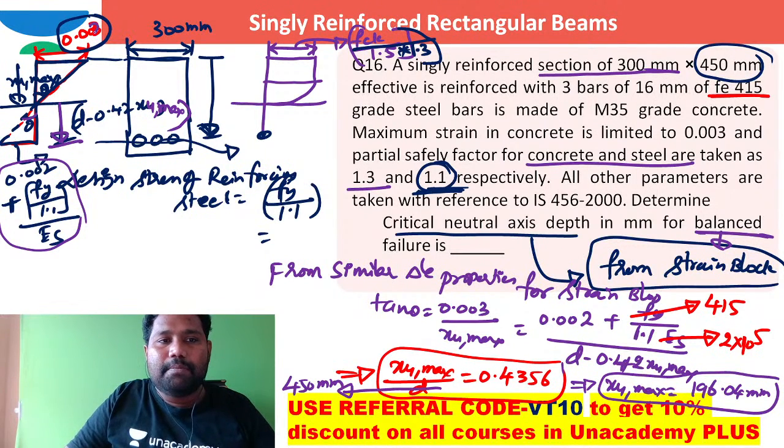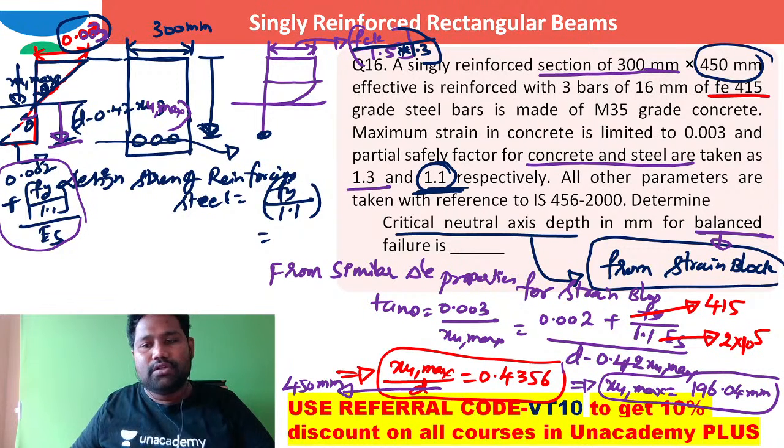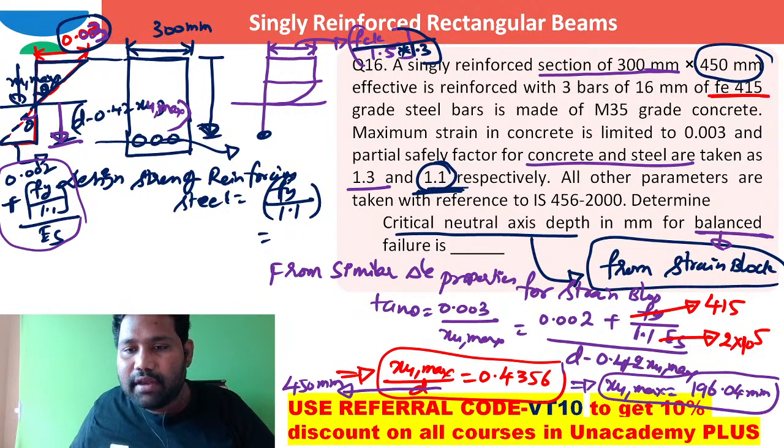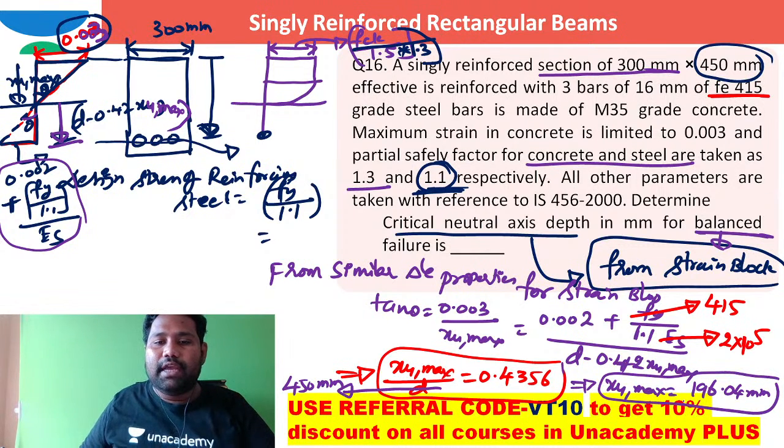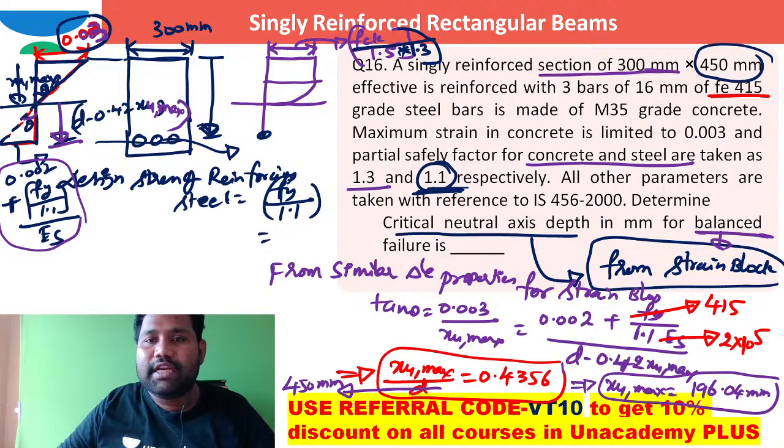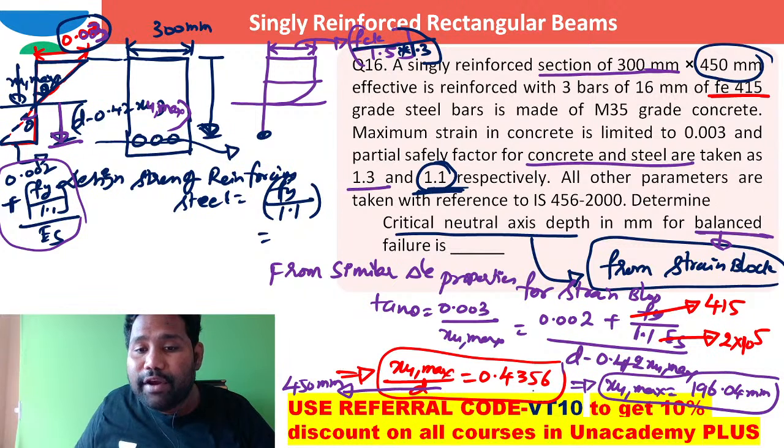As the permissible compression strain in concrete has changed, I can say the XU max by D for this Fe 415 steel will also change. When the strain is 0.0035, the XU max by D for Fe 415 grade of steel is 0.48. But here I got it as 0.43.